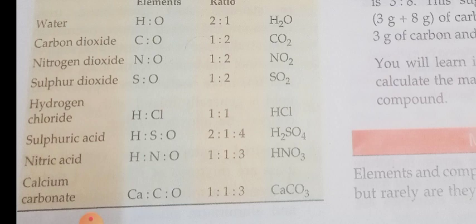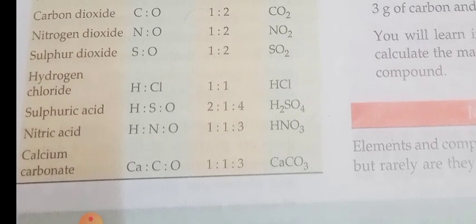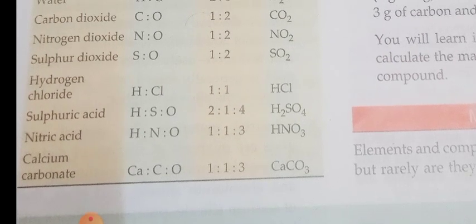Two parts of hydrogen, one part of sulfur and four parts of oxygen will form sulfuric acid. Nitric acid: one part of hydrogen, one part of nitrogen and three parts of oxygen. Calcium carbonate: one part of calcium, one part of carbon and three parts of oxygen. The proportion should not change. If the proportion is the same, then only we can say it is a compound. It is a particular compound.